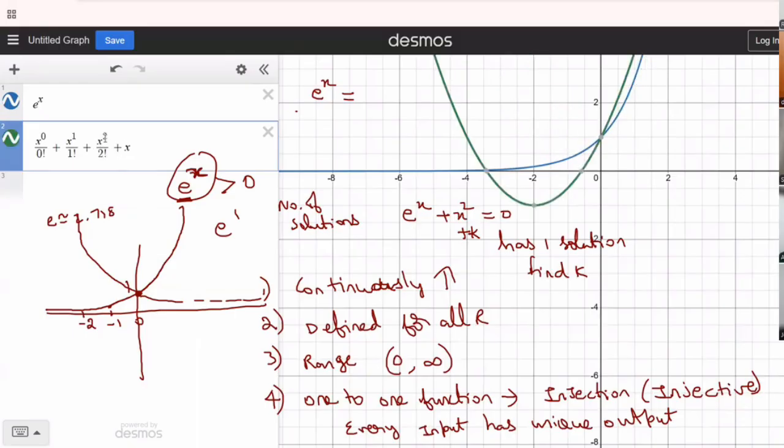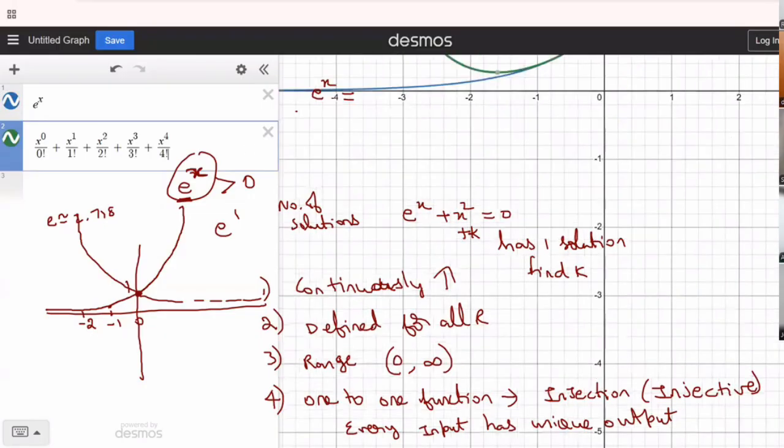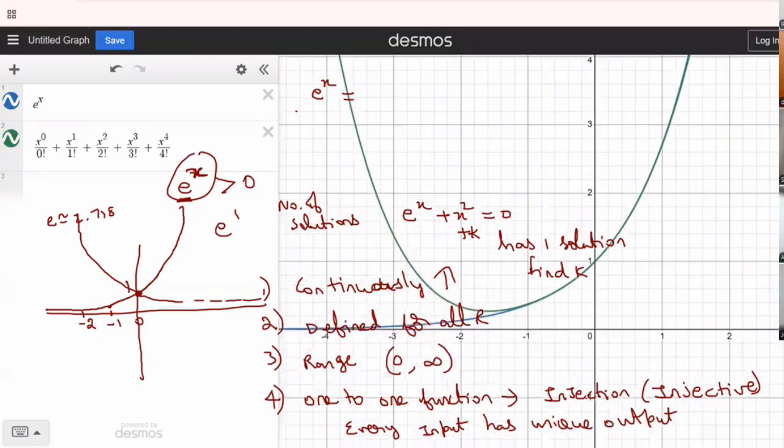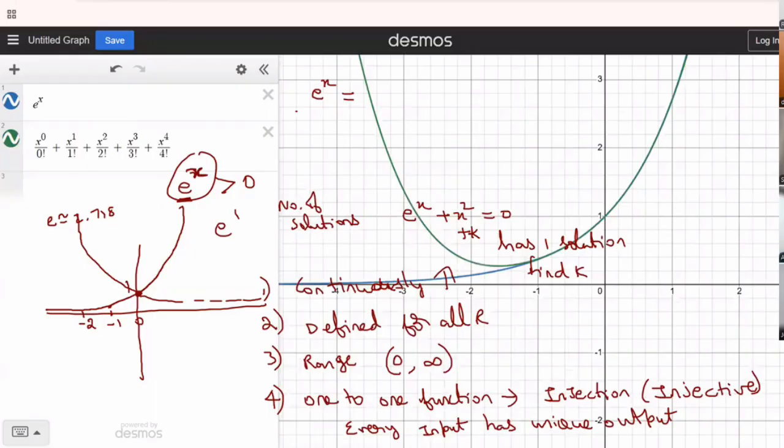So slowly you see something is happening to the graph he was creating. x power 3 by 3 factorial. So slowly you see what's happening to the graph. The graph he was creating was slowly starting to merge with your e power x graph with respect to the 0 position. You see slowly the graph started to merge. So whatever he believed was happening right away in front of his eyes. He believed that it has to be done with an infinite number of terms. But for us, the drama was happening only close to 0. So that is enough for us, right?